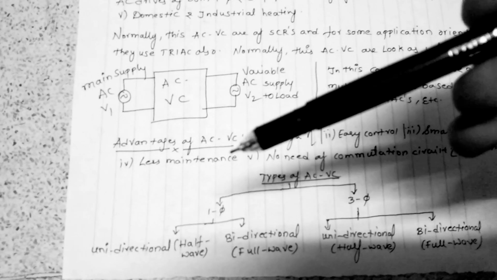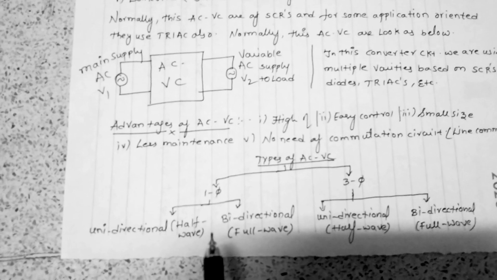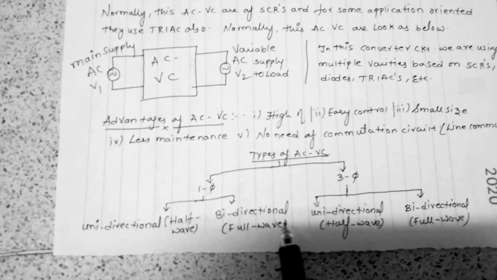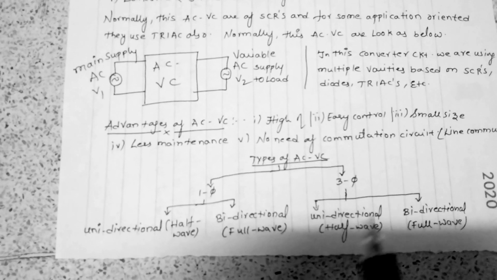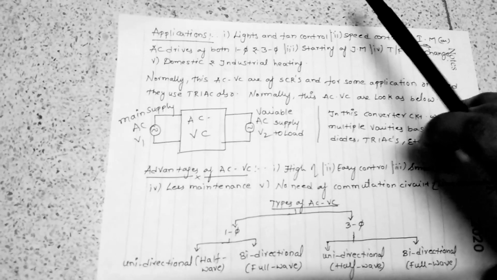And we also have different types of AC voltage controllers, sorry, AC voltage converters. We already have single phase and three phase. The first one is the unidirectional one, also known as half wave, and the second one is the bidirectional one, also known as full wave. In three phase also it is the same: one is unidirectional, the half wave, and the other is bidirectional, the full wave. And as we already know, every converter has some advantages and some disadvantages also.